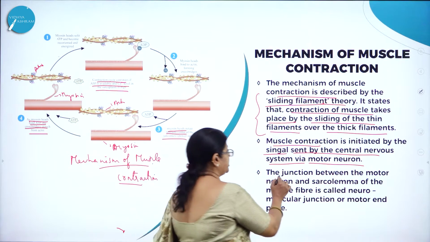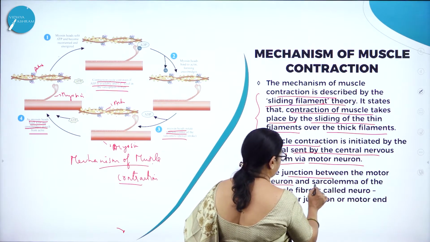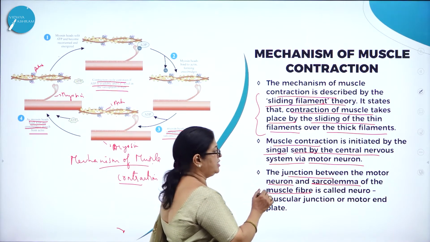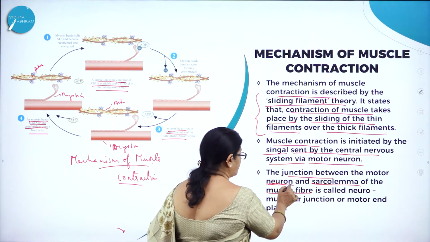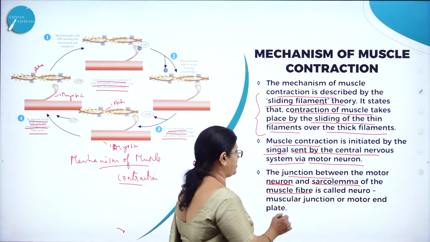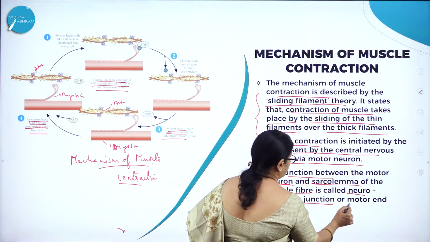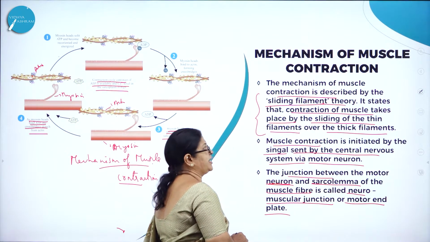Then the junction between the motor neuron and the sarcolemma of the muscle fiber is called the neuromuscular junction, or otherwise the motor end plate.